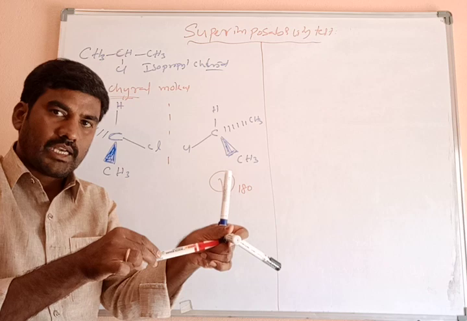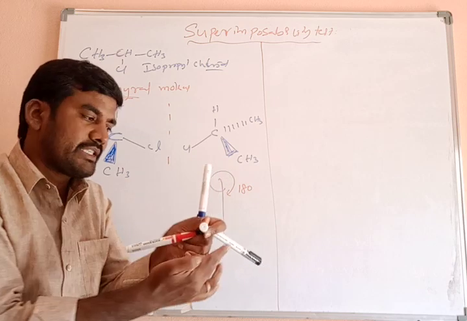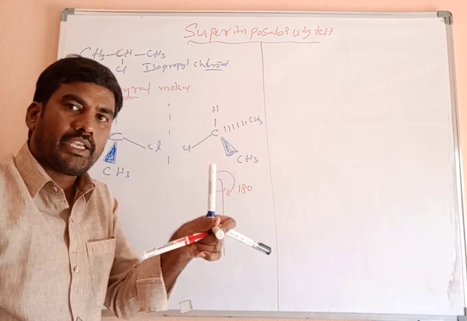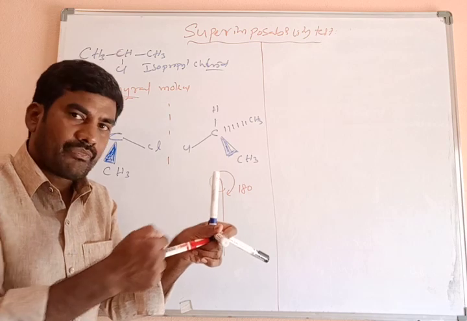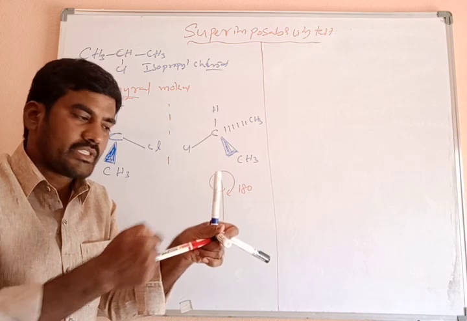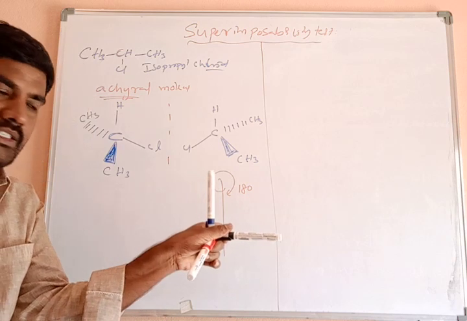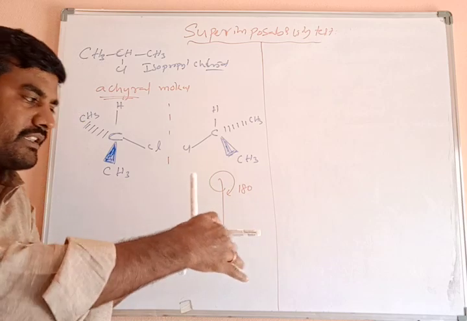Hydrogen and chlorine both lie on the same plane. What about this methyl group, which is present above the plane? This one is inside the plane. When we are rotating 180 degrees, I am rotating like this, and then the methyl group is coming onto the surface. This is 90 degrees.